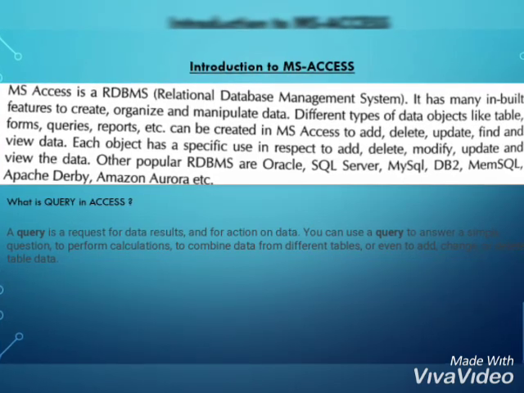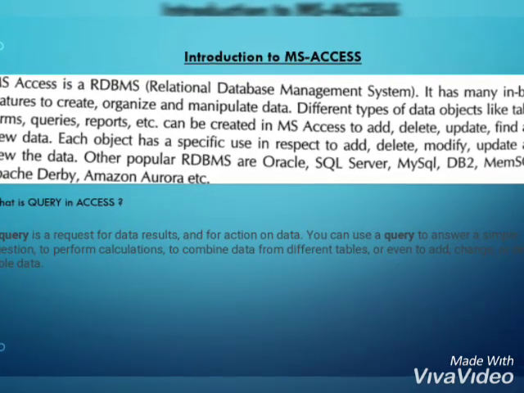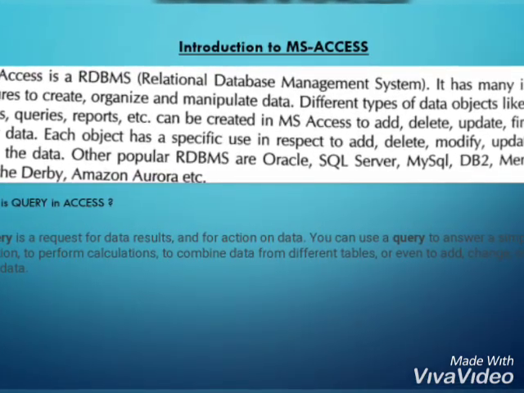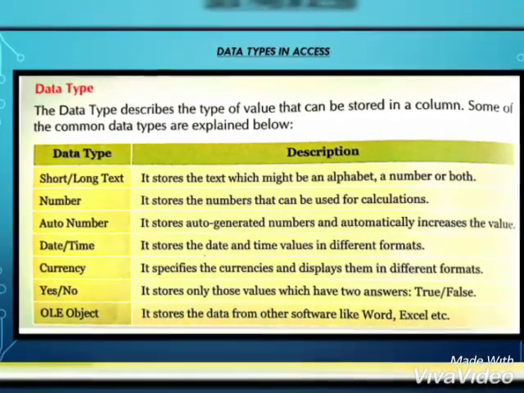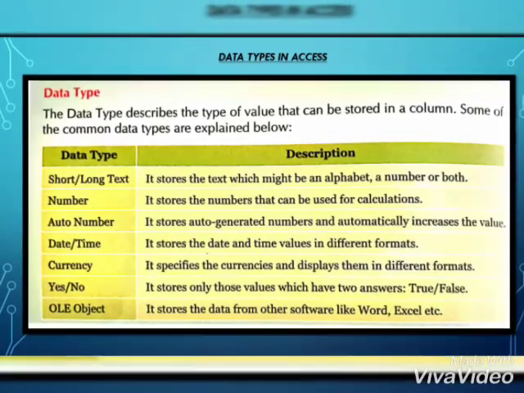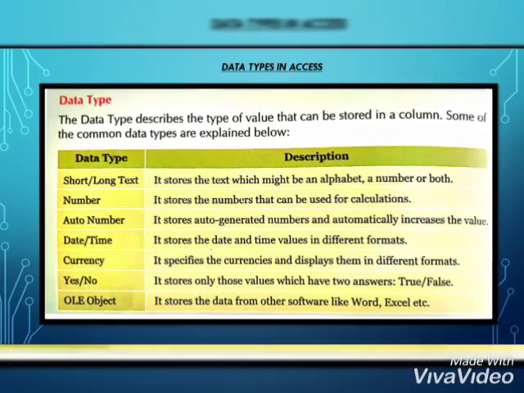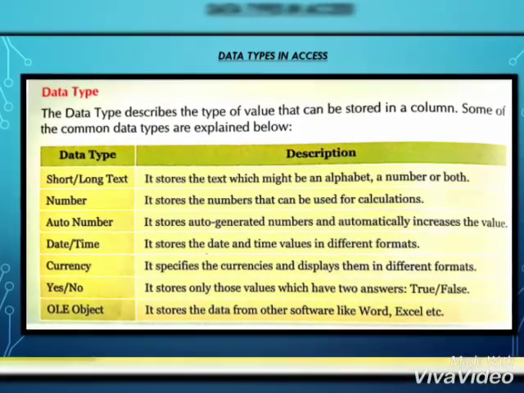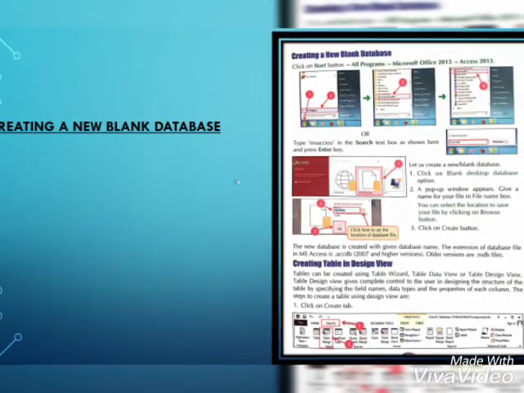No database is possible without creating a table, because a table organizes the information about a single topic into rows and columns. Rows are the horizontal part of the table, and columns are the vertical part of the table. Along with rows and columns, we have cell, degree, and cardinality, which are the parts of a table. Before creating any table, one thing to keep in mind is to include a primary key in the table. Yes, this is the most important part while creating a table.